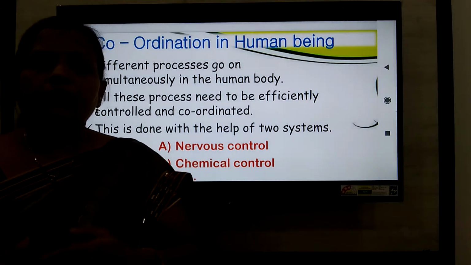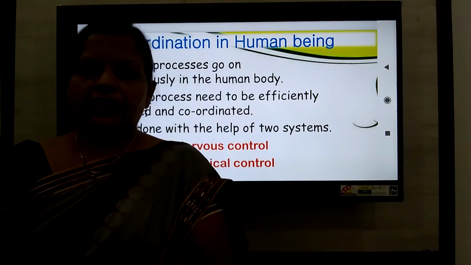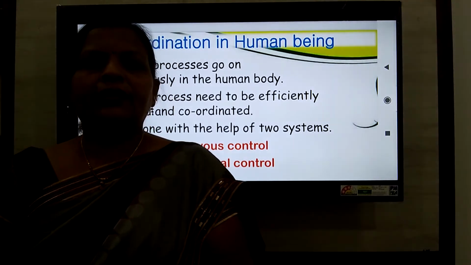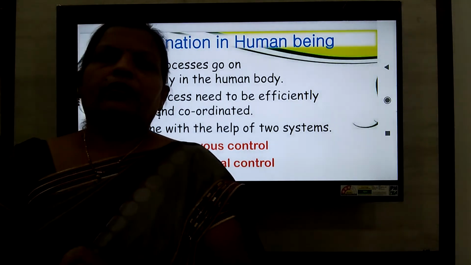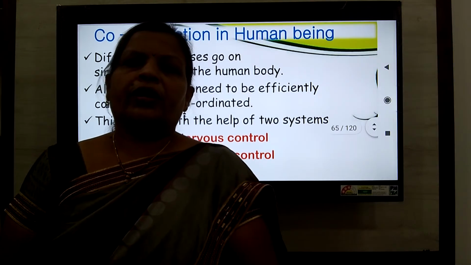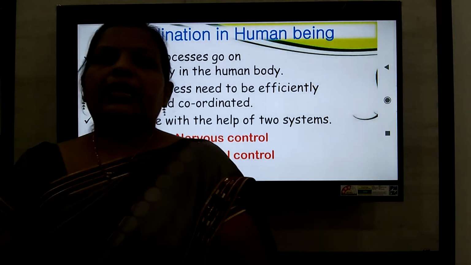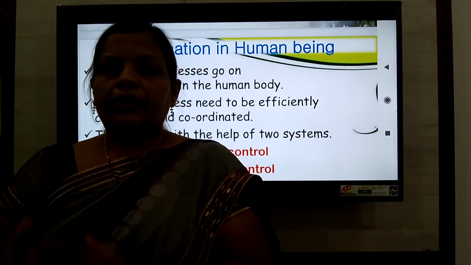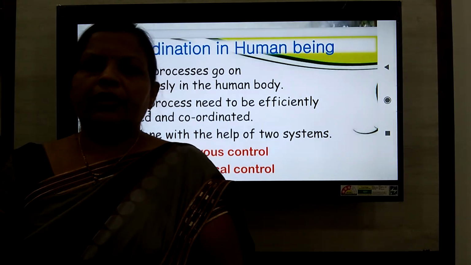And what is actually control and coordination? Control refers to the systematic execution and coordination refers to the orderly execution of all the metabolic activities of our body. In our body, metabolic activities like digestion, respiration, excretion are going on, and these activities are interdependent on each other. So in order to occur in a systematic manner, control and coordination plays a very important role.